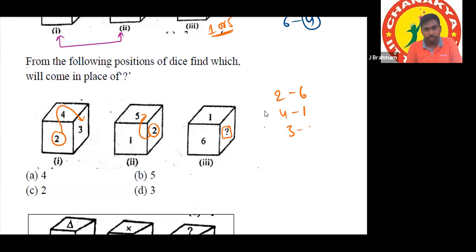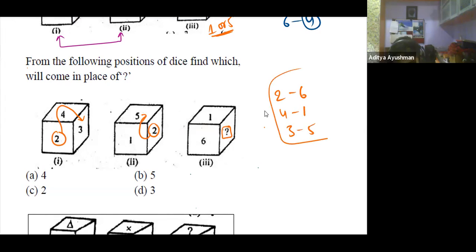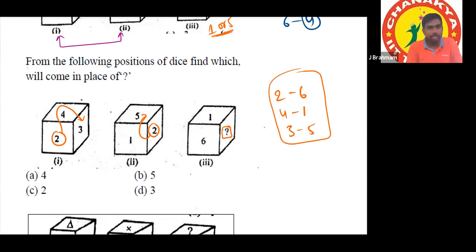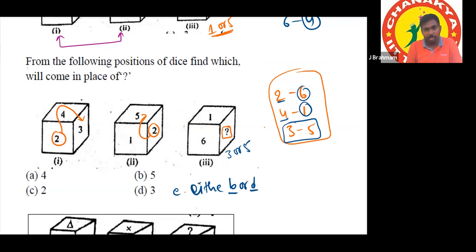And 3's opposite? 5. So in the third dice, which numbers are given? 1 and 6 are given, so these two are not possible in place of the question mark, but these two can be. So either 3 or 5. Here there should be one more option like E, either option B or option D. Both are correct.